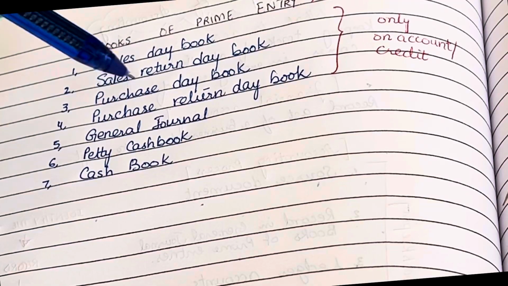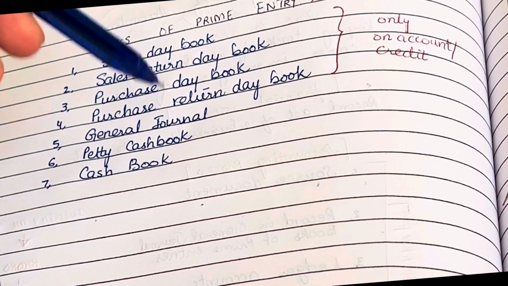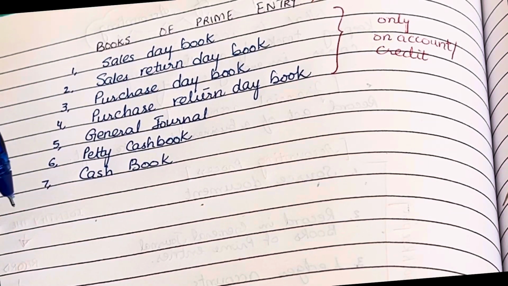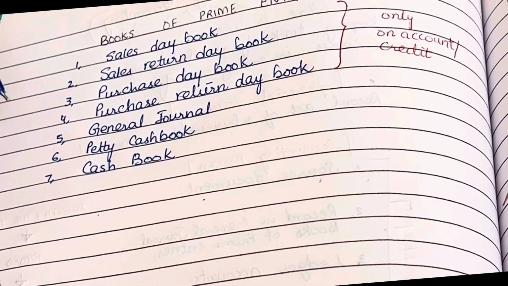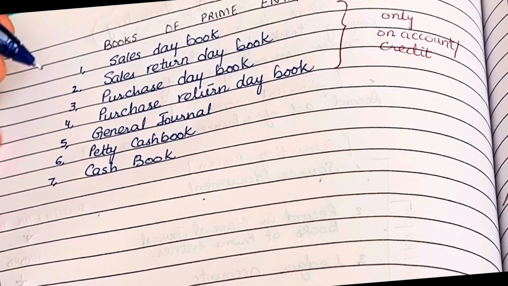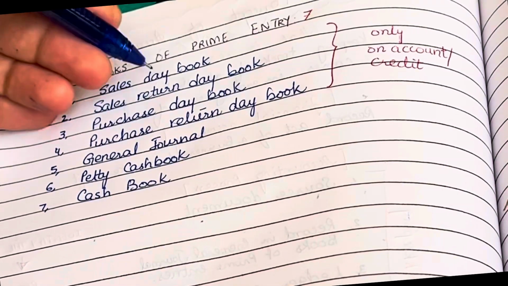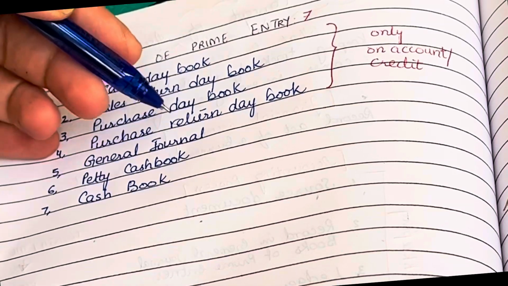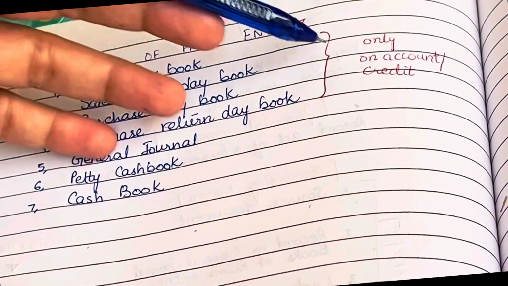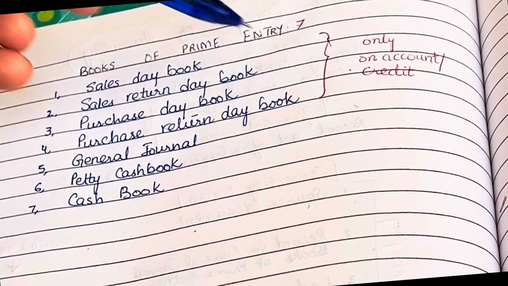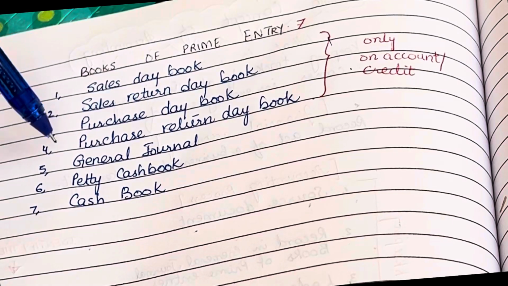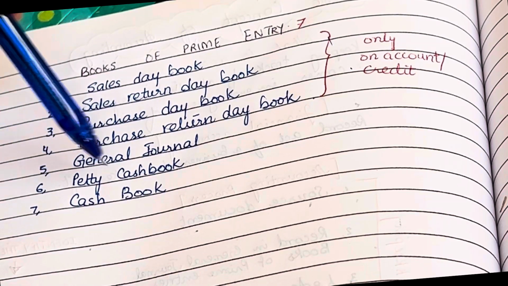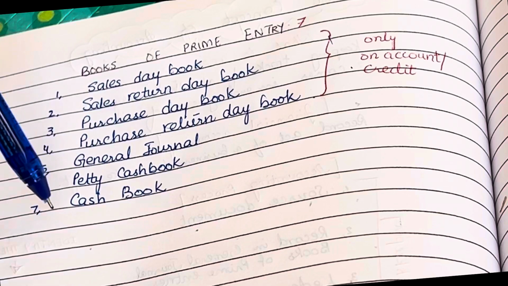Now before we conclude, let's understand the concept of books of prime entry. The books of prime entry are the first records of business transactions before they are transferred to the ledger. These include the sales day book, sales return day book, purchase day book, and purchase return day book, and all four of them are only recorded if the transactions are on credit, or on account. After that, we have the journal, the petty cash book, and then the cash book.